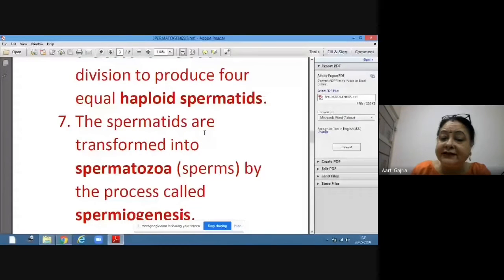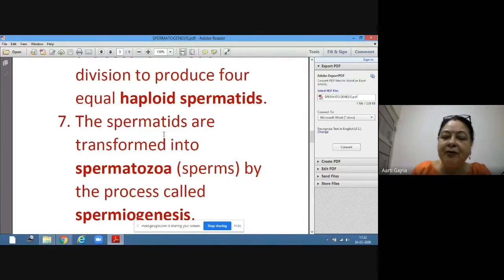Now this is transformation, no division. There is a difference between division and transformation. Transformation means changing the shape. So these spermatid cells will be transformed into spermatozoa. Spermatozoa means sperms.